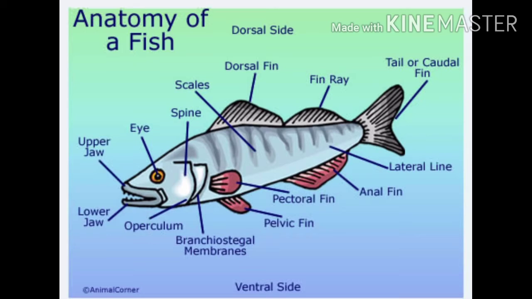Here we can see the diagram of the features of fish. In this diagram the various parts of the fish are mentioned. You have to draw this diagram in your book and label carefully all the parts of the fish. For example, scale, spine, dorsal fin, fin ray, pelvic fin. There are different types of fins mentioned here. So please try to draw this diagram in your book.